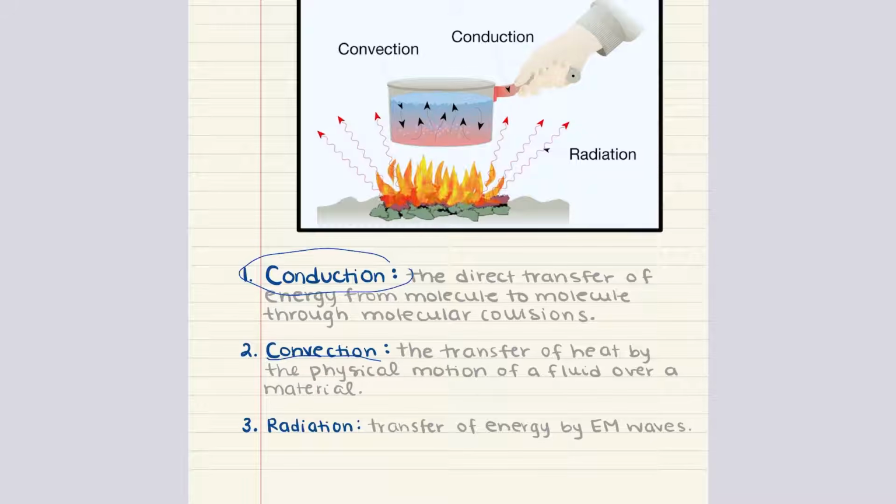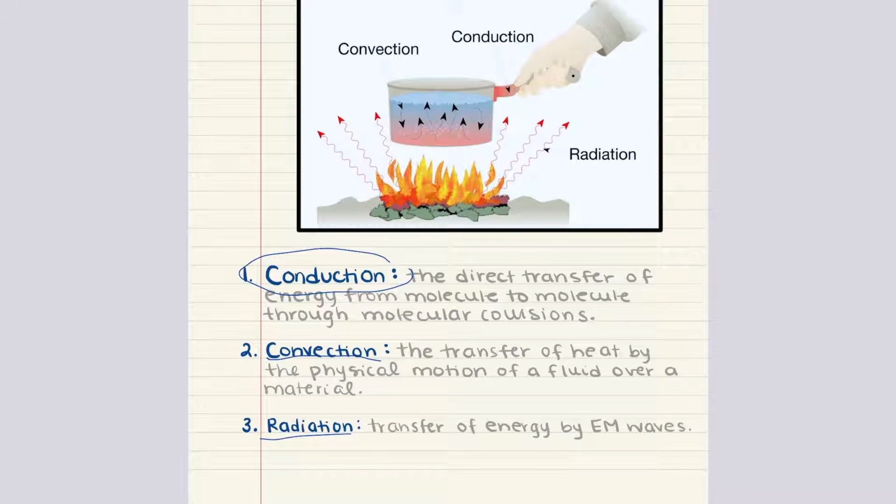As the fluid moves, it carries heat along with it. A good example of this is the heating of water in a pot. As the water at the bottom of the pot heats up, it becomes less dense and rises, while the cooler water at the surface sinks. This cycle of rising and falling continues, distributing the heat throughout the water.